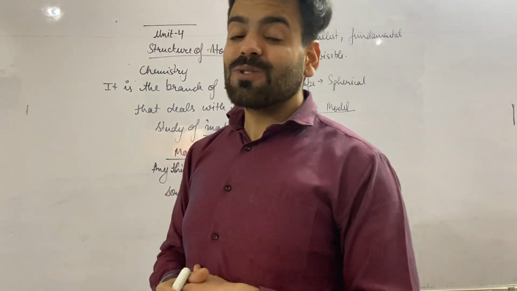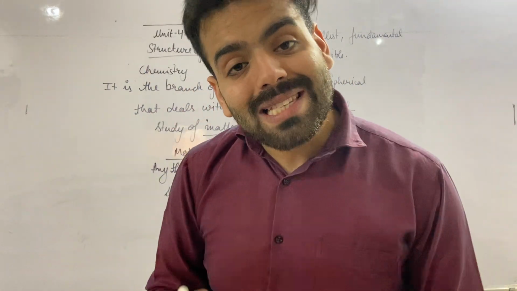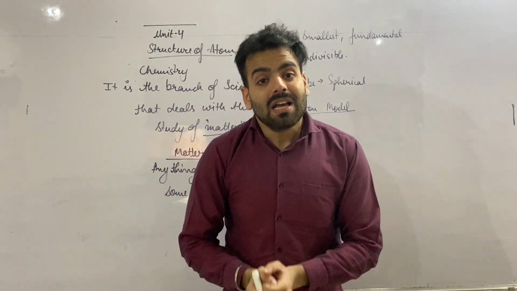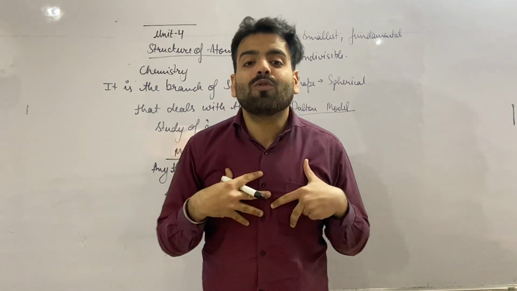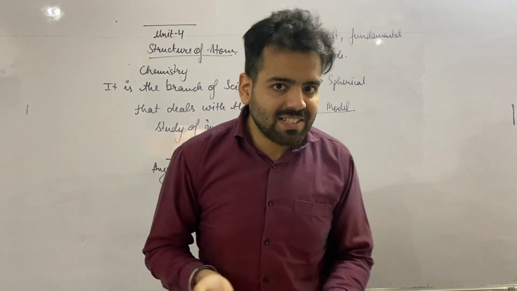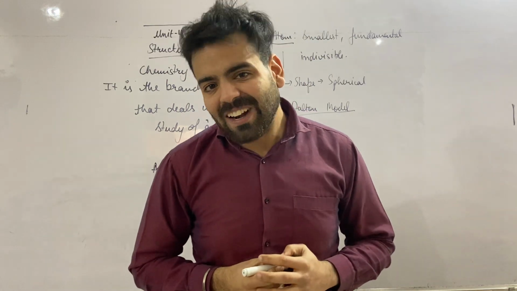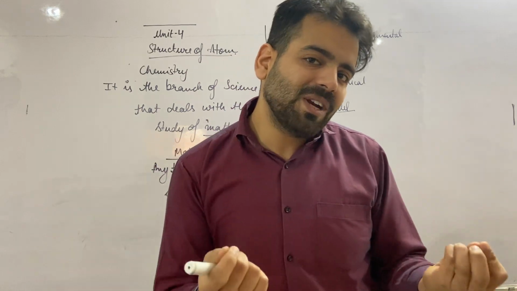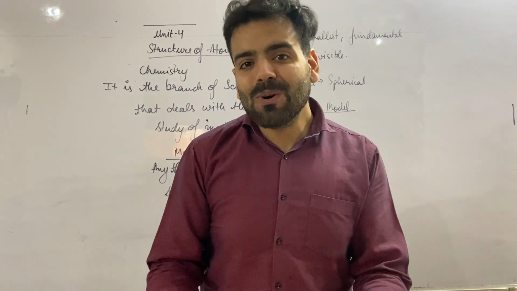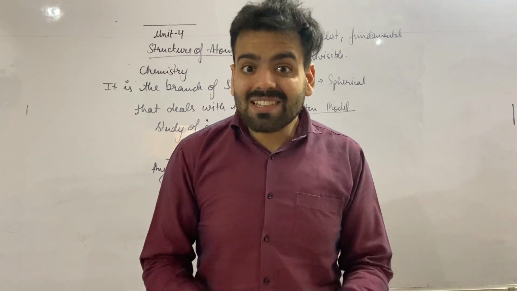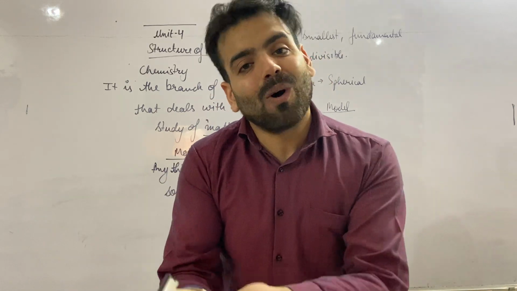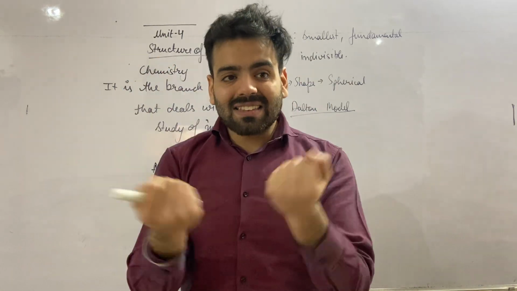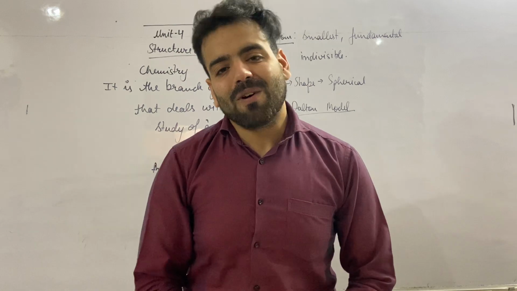Dalton was the first scientist to tell us about the atom, that matter is basically composed of atoms. Atom is the smallest substance with which entire matter is made. I am made of atoms. According to biology, I am made up of cells, right? In biology, zoology, botany, we say the fundamental unit of life is the cell. But do you know what the cell is composed of? Further, the cell is also made up of matter. Cell is basically a combination of atoms. So if I see in detail, the entire universe is just made up of atoms, right?